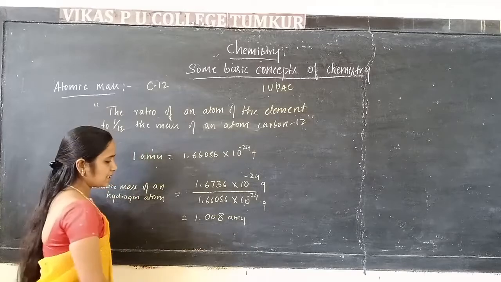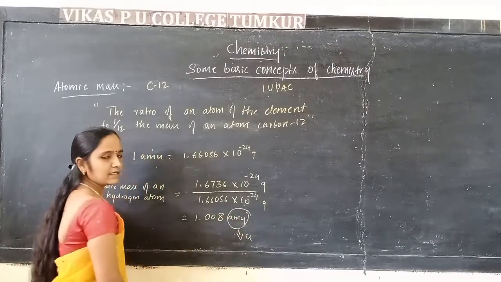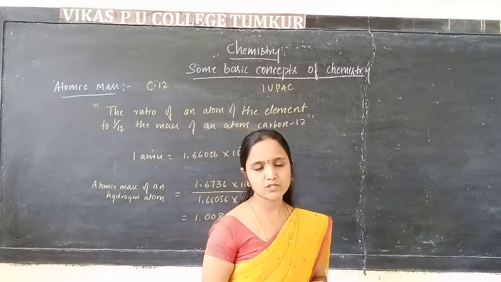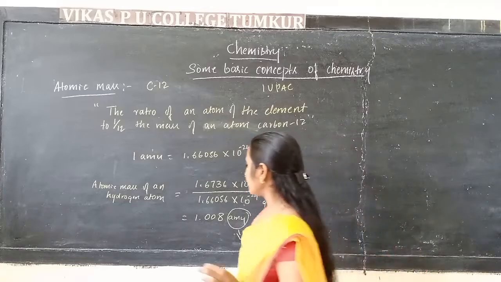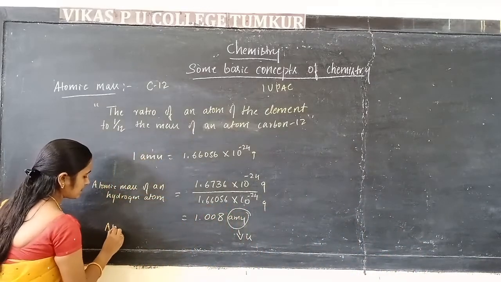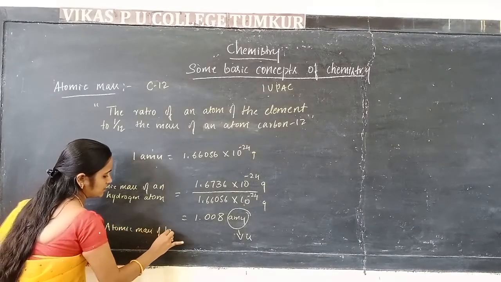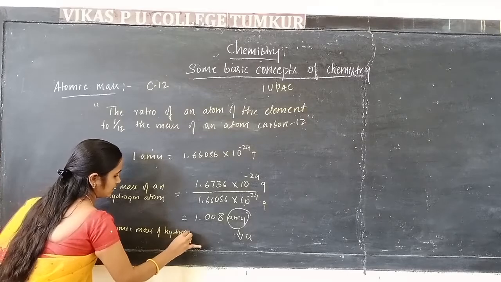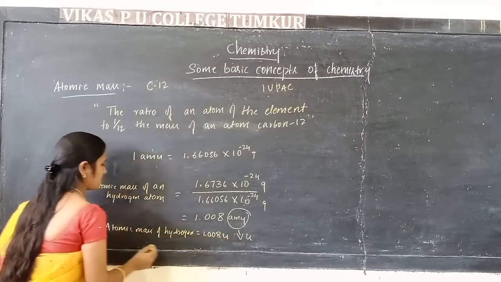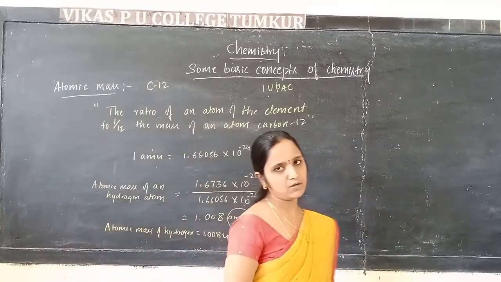Nowadays, AMU is replaced by u, which stands for unified mass. So the atomic mass of hydrogen is equal to 1.008 unified mass. This is about the atomic mass of hydrogen.